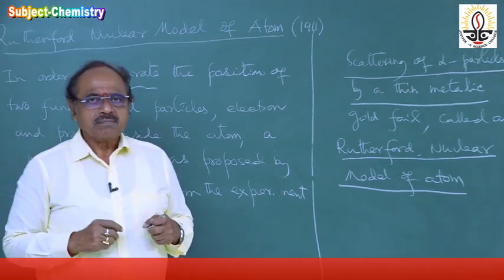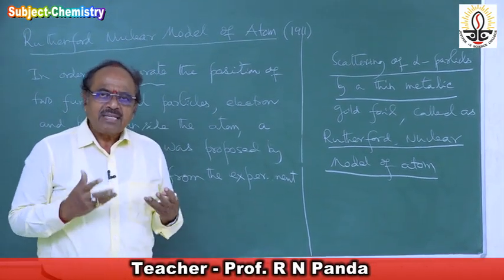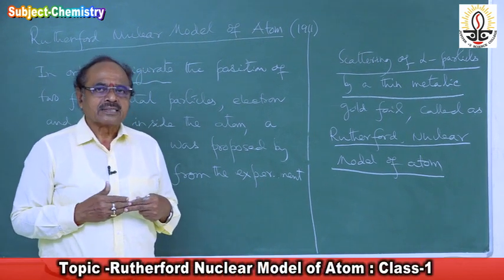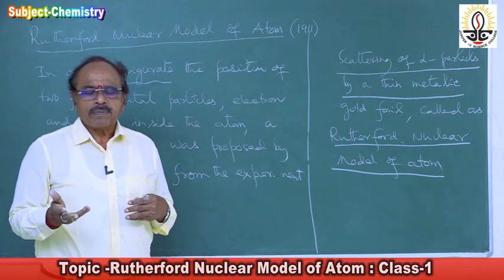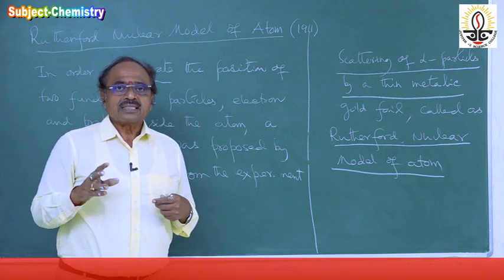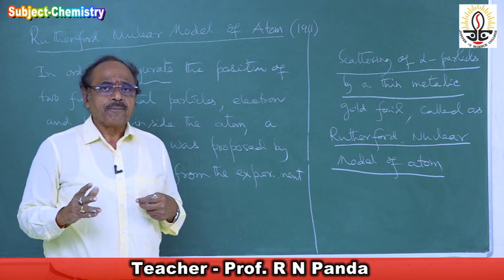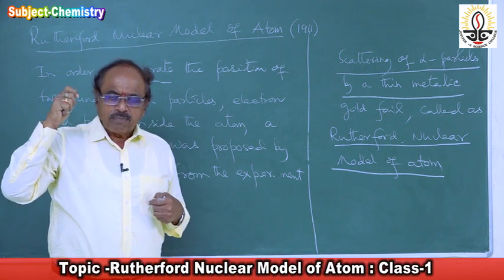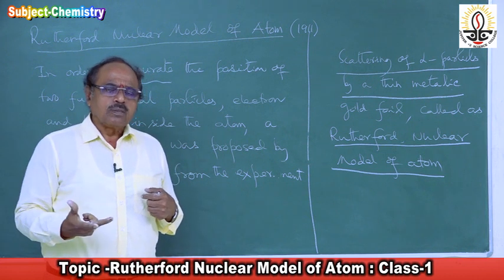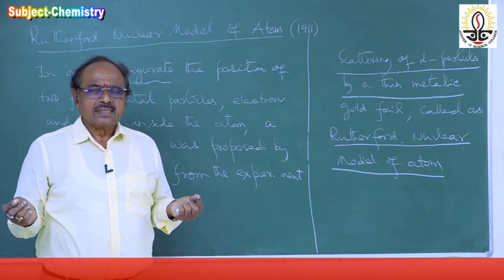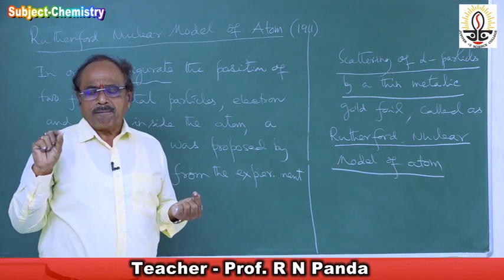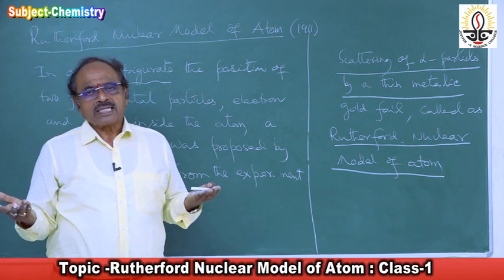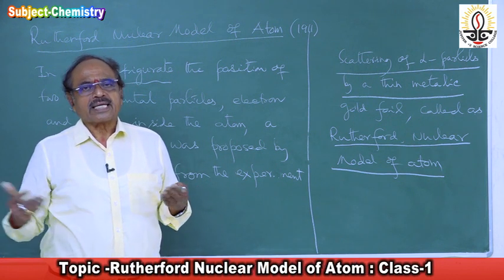Gold is a metal which is highly malleable and ductile. He chose the gold to carry out the experiment. Somebody may ask, why not copper, why not iron? Because gold is highly malleable and ductile and has a glittering surface, and we can go on beating the gold to prepare a thin plate, as thin as possible.